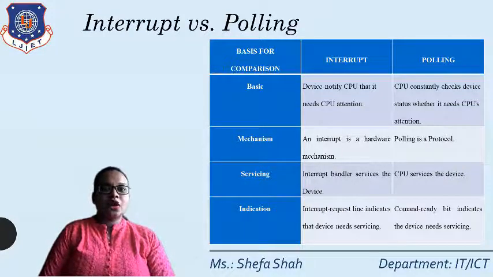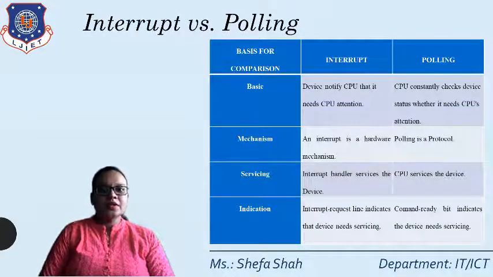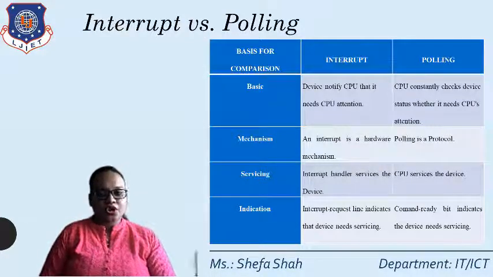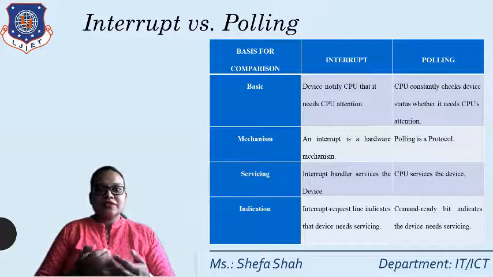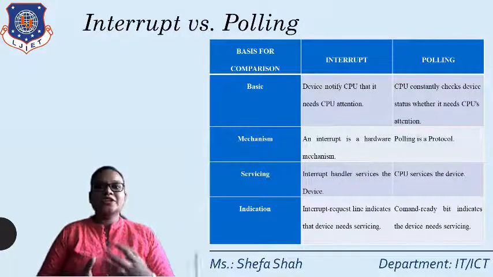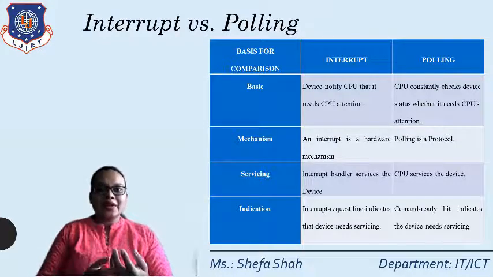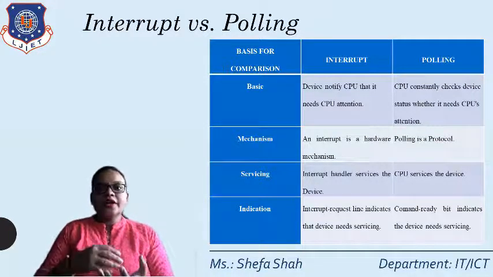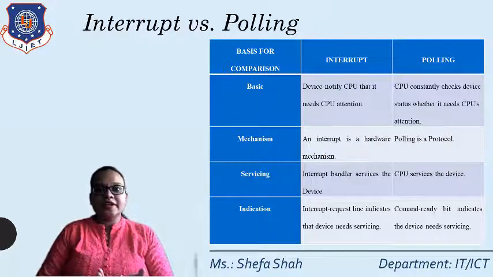The first column says what is the basis for the comparison, the second is the interrupt, and the third is the polling. The basis of interrupt is that the device notifies the CPU that it needs the CPU's attention, whereas in polling, the CPU constantly checks whether it needs attention or not. Whenever attention is needed, the interrupt is activated, and only at that time do we check what kind of service is needed by the CPU.